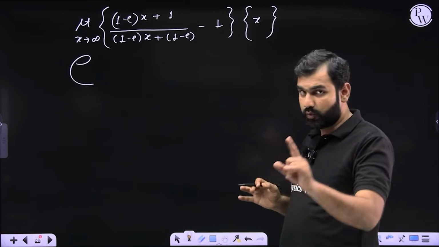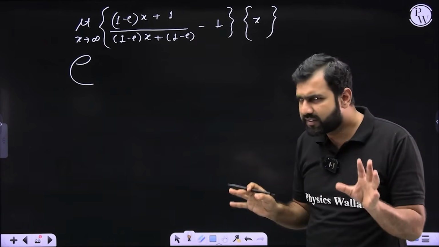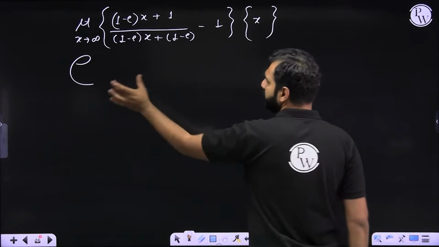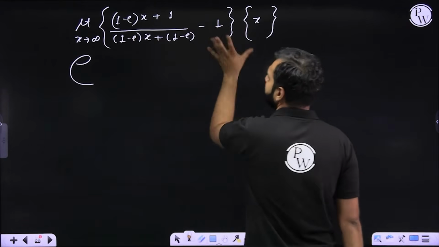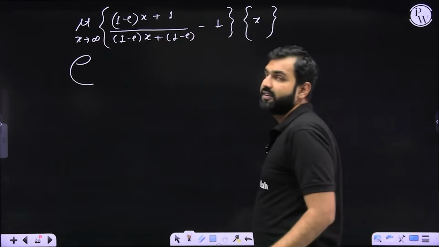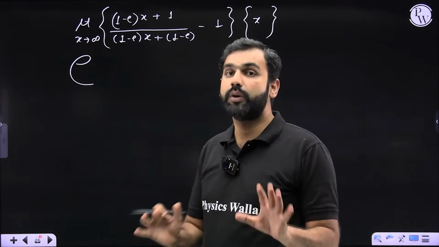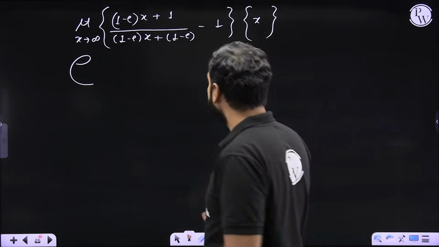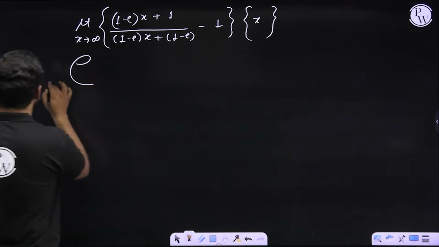This expression was found to be of 1 to the power infinity form. So what is the standard technique here? e to the power f of x minus 1 times g of x. This expression should be applied with this limit x approaches infinity. Did you get that part? I hope there is no confusion. Now I'll be simplifying it further. So what do we get next?